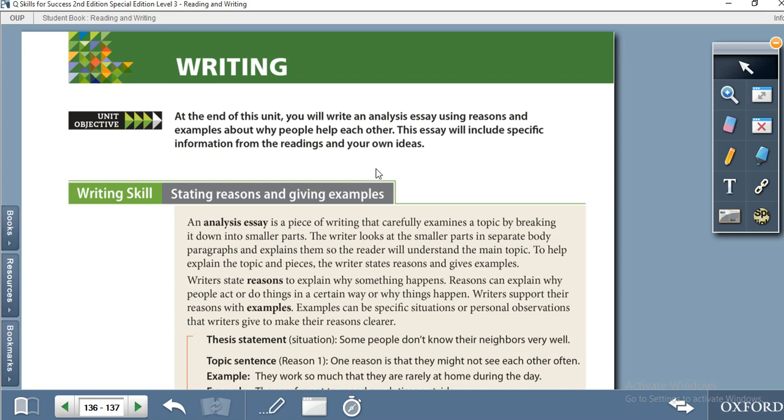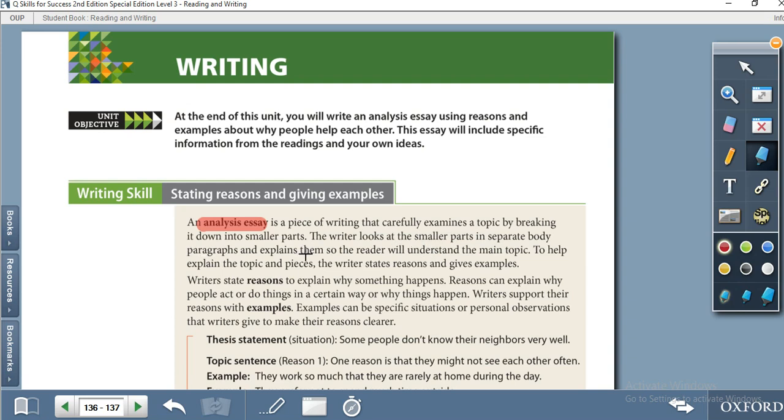Today we are at page 136. It is Unit 6 of Level 3. The topic of our writing today is writing an analysis essay, or analytical essay. Like you are familiar with essay writing, we have an introductory paragraph, body paragraphs, and a concluding paragraph. In an analysis essay, the writer carefully examines the topic by breaking it down into smaller parts.